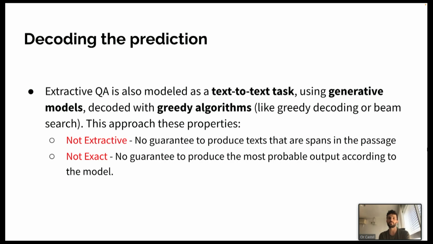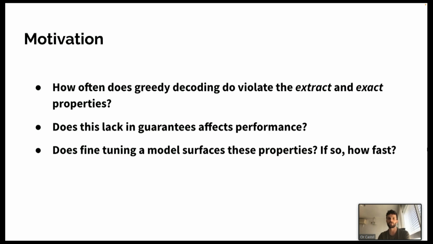On the other hand, these naive decodings do not promise extractiveness, since the generative model is free to generate any series of tokens. It is not limited to the passage tokens. It is also not exact due to its naive nature. It does not cover all the possible spans in the passage.